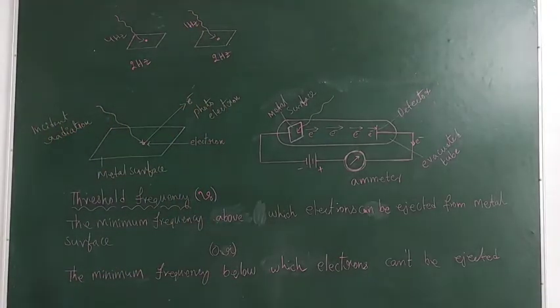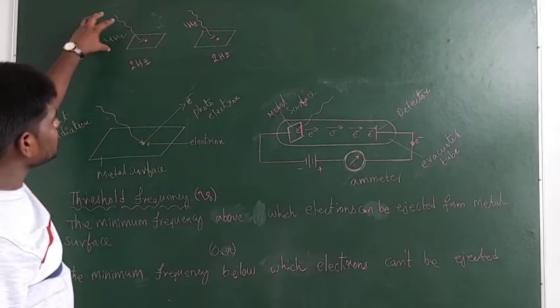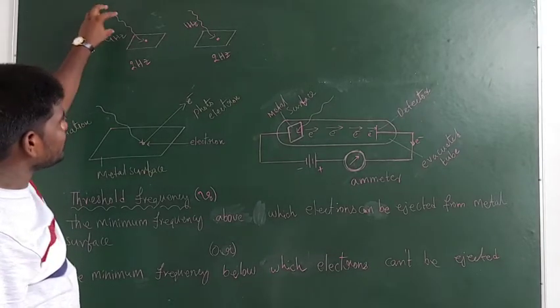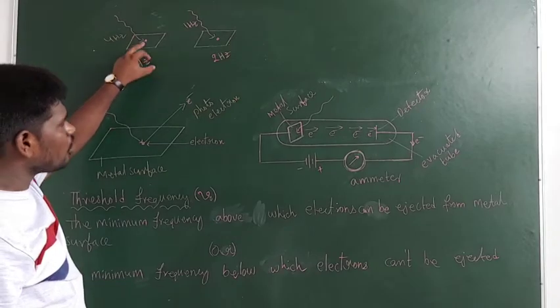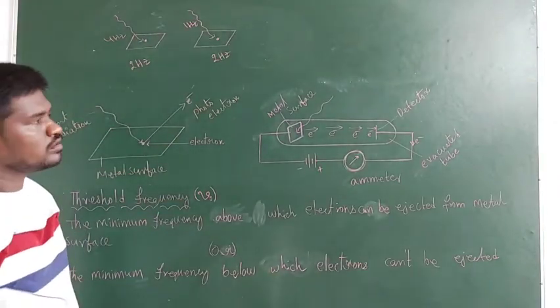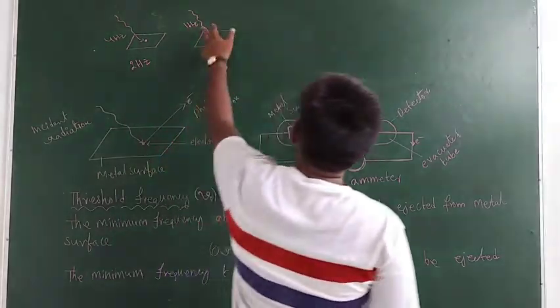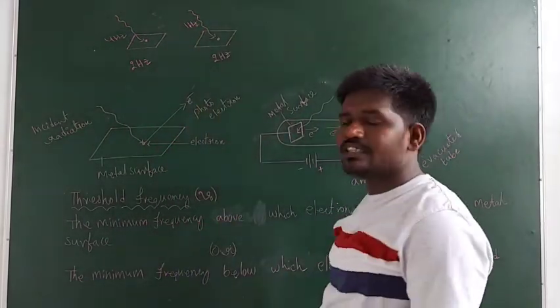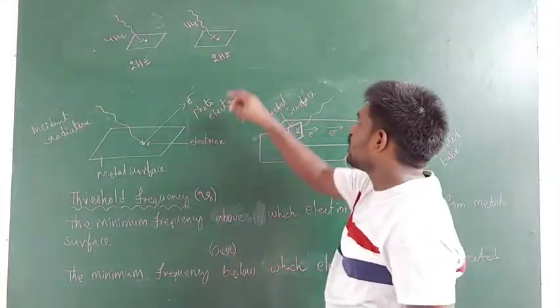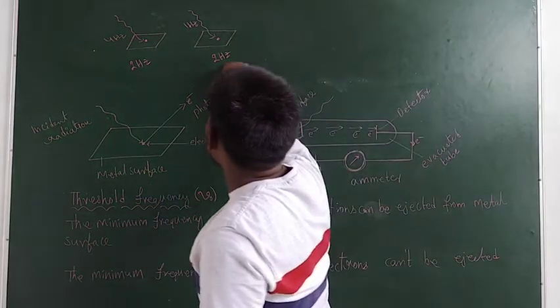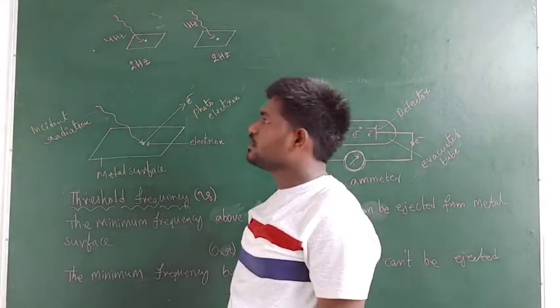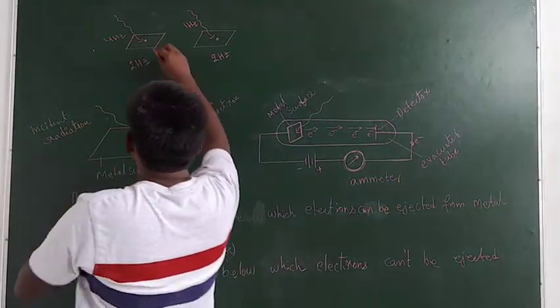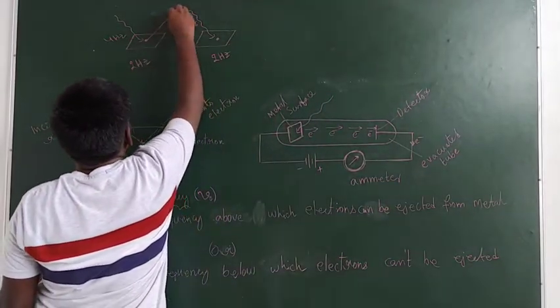Here I am using radiation containing frequency greater than the required frequency in order to eject the electron. In this case I am using radiation having frequency less than the required frequency to bring the electron out from the metal surface. In the first case, electron ejection takes place.